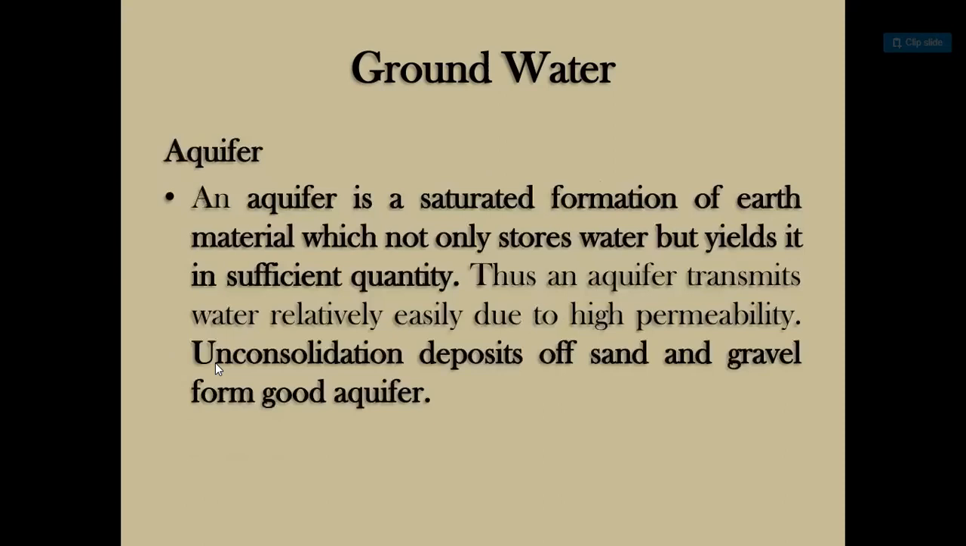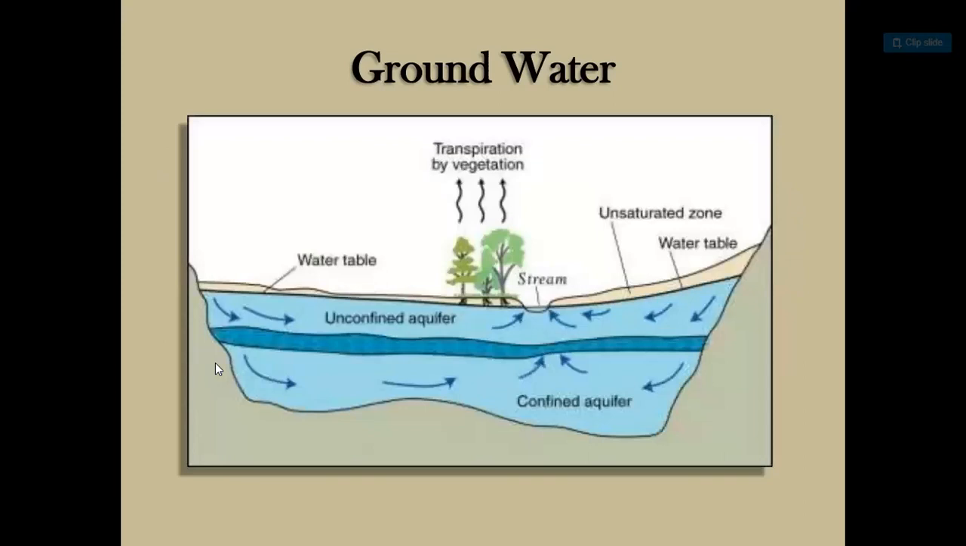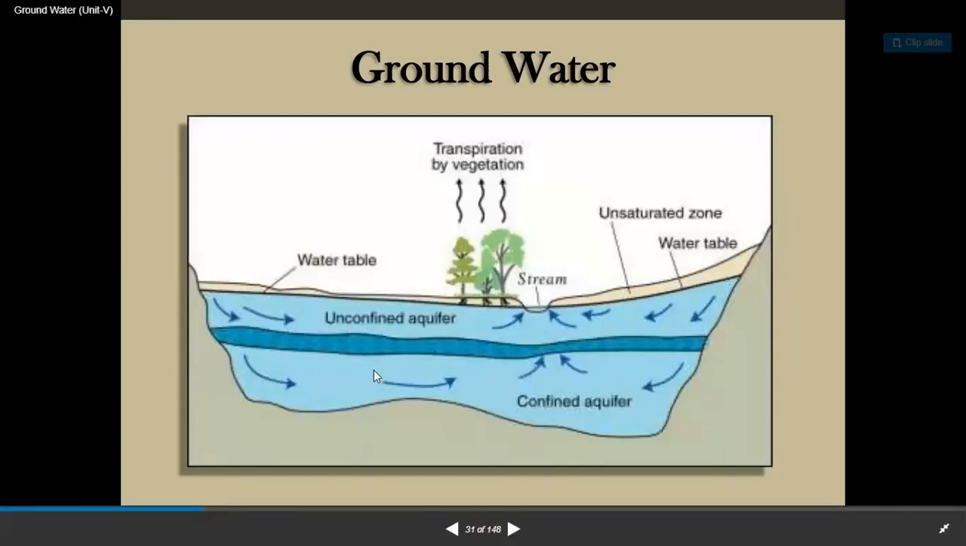An aquifer is a saturated formation of earth material which not only stores water but yields it in sufficient quantity. Thus, an aquifer transmits water relatively easily due to high permeability. Unconsolidated deposits of sand and gravel form good aquifers. So, this is the groundwater, confined aquifer, unconfined aquifer. This is the aquiclude, aquitard, or aquifuge.